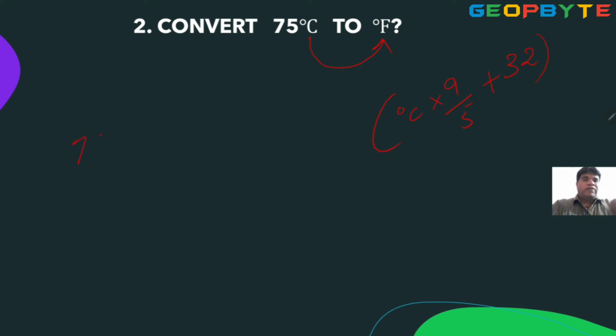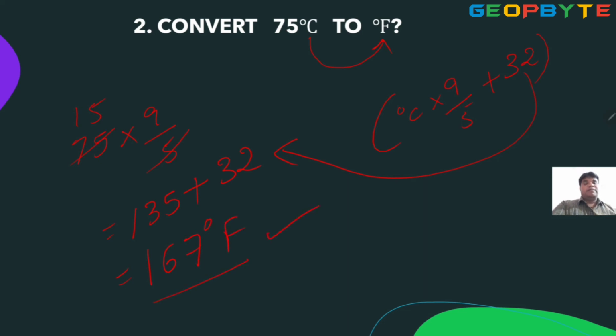So 75 into 9 by 5. 5 15s, 9 15s, 135 plus 32. 167 degrees Fahrenheit. This is the answer.